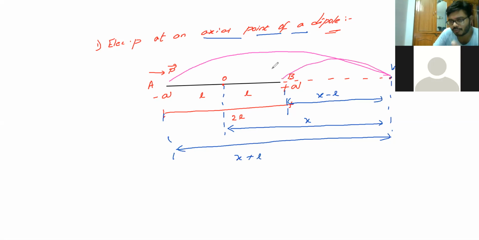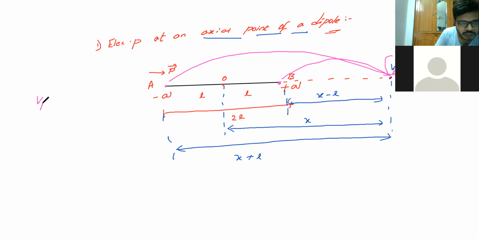So there are two different potentials. The charges are minus Q and plus Q. Now here V is equal to VA plus VB. We are going to find the potential at the P point. So I'll take this as V axial. Okay. First we'll see the VA point.